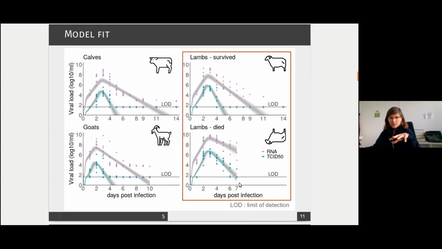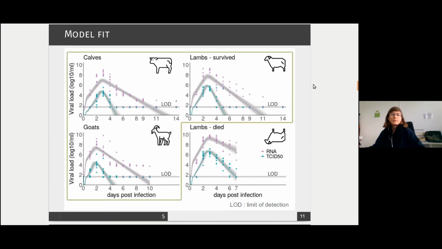So here you can see the dynamics stopping at time step 7, but the individuals actually died from day 3 to day 7, so you don't have the same number of individuals at each time step here. And so this will be taken into account with a survival model later on. So this is the difference we see in the survival outcome between individuals.